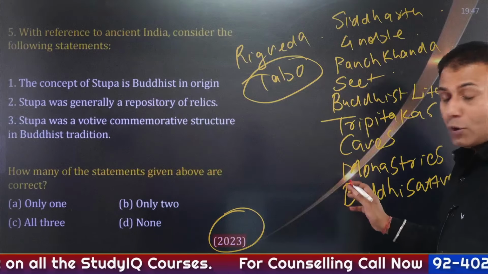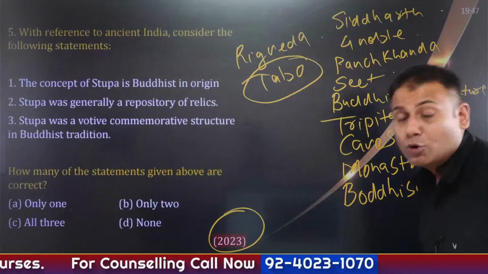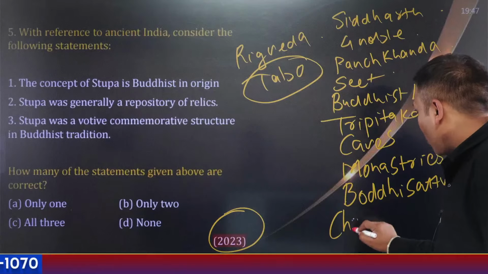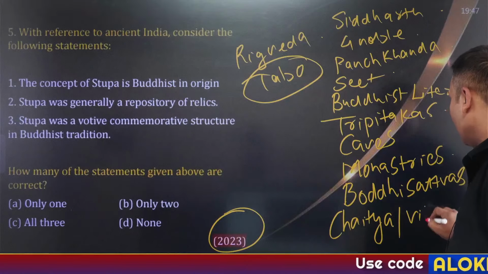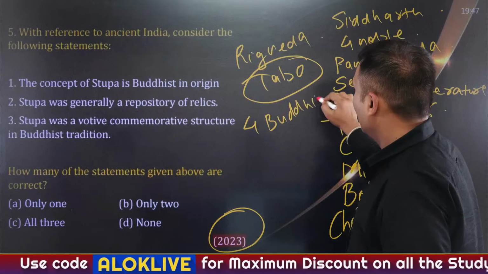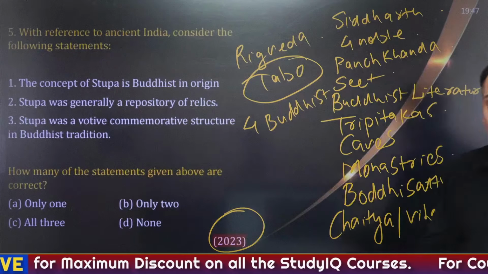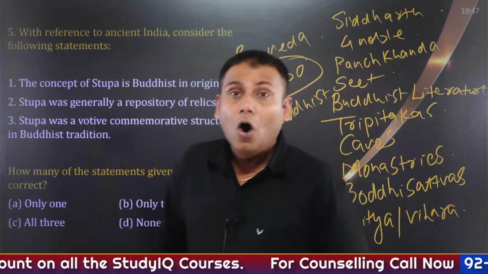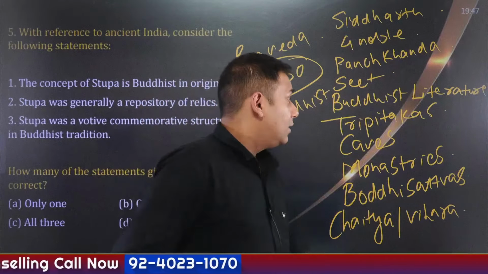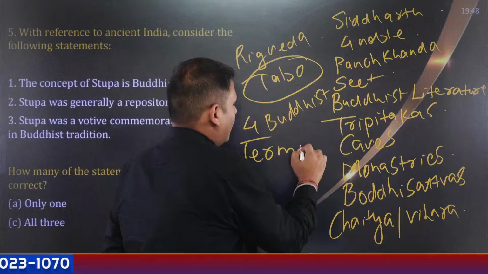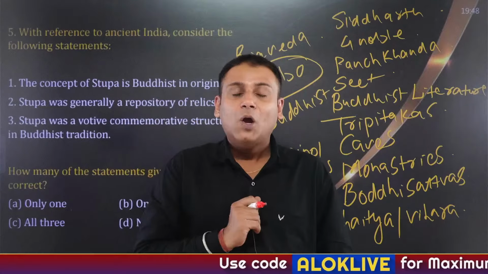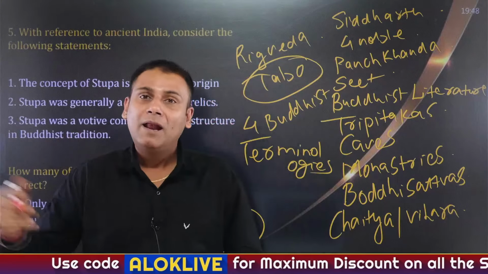Caves we have covered. Monasteries you have to cover. Bodhisattvas, important Bodhisattvas. What is the concept of Bodhisattva after all? UPSC has directly asked, what is Chaitya and Vihar? Also, the four Buddhist councils. So these are the important and major subtopics as a part of Buddhism. You also cannot miss terminologies like what is Tathagat, what is Sakya Muni, what is Mahabhinishkraman.